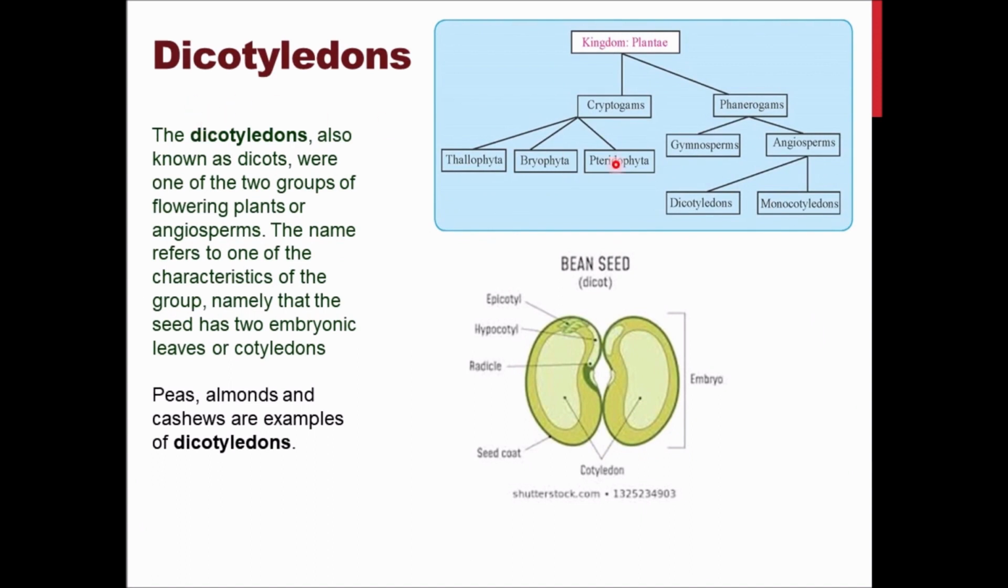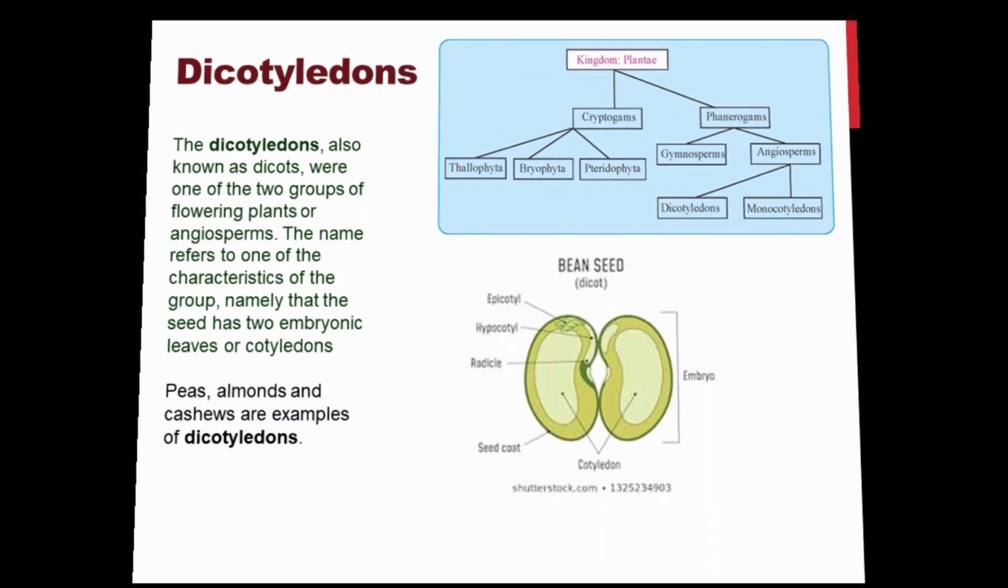Now, in this subcategory of angiosperms, we have dicotyledons. Dicotyledons, also known as dicots, mean two equal symmetrical halves of seeds. For example, peas, almonds, cashew. You can break the cashew into two equal parts, isn't it? You can do the same with almonds, peas also. So these are the plants which have two cotyledons. That's why they are called dicotyledons. Dicots were one of the two groups of flowering plants, angiosperms. They have two embryonic leaves or cotyledons.